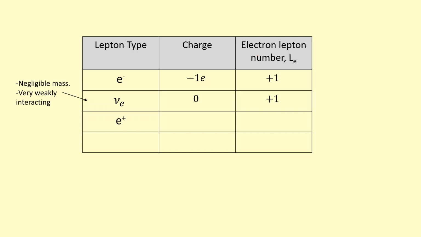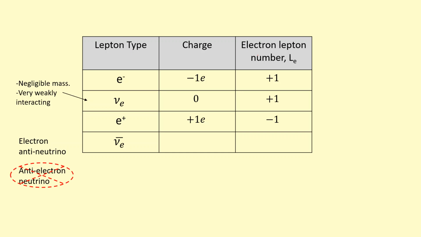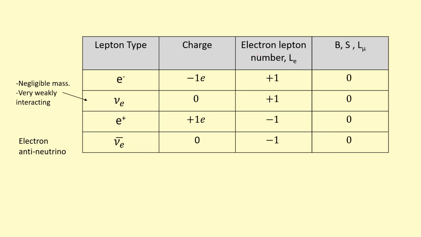The next one here is the positron, which is the antiparticle of the electron, so +1 charge, and because it's an antiparticle, it's got a -1 electron lepton number. Here we have the electron anti-neutrino. A lot of people incorrectly say it's the anti-electron neutrino. This is not how you say it. It's the electron anti-neutrino. It's got a 0 charge, just like the neutrino, and because it's an antiparticle, it's got a -1 lepton number.